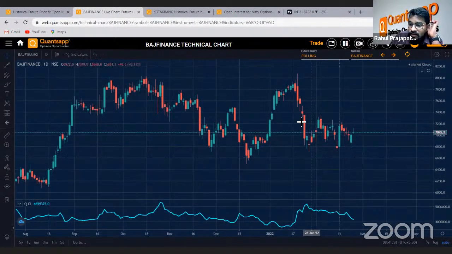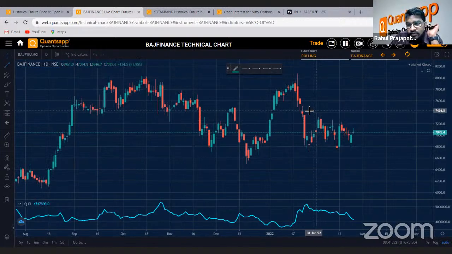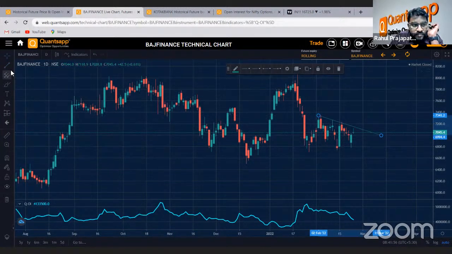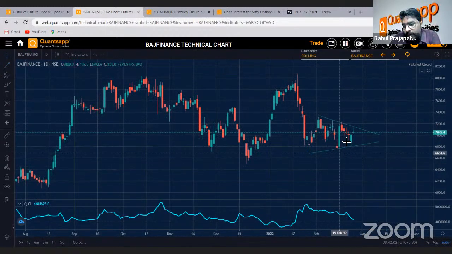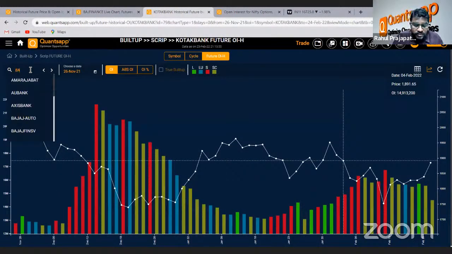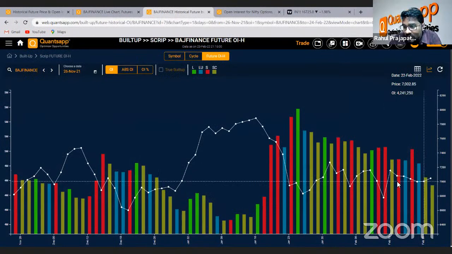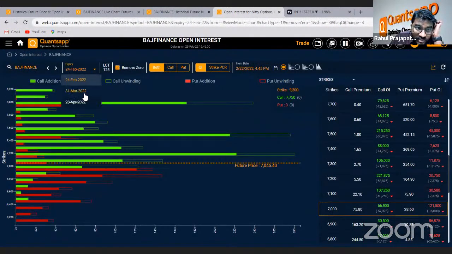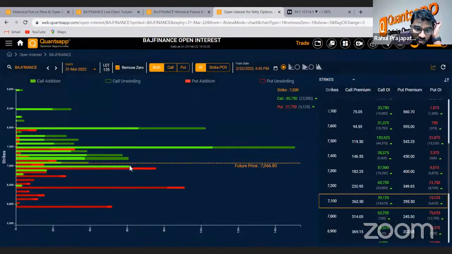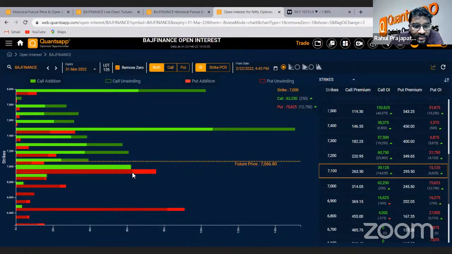Okay, so Bajaj Finance is consolidating in this range actually. If we see Bajaj Finance here, that's a short covering move. This is wholly a short covering move, and we can check the open interest here also. For next expiry, I would be going with March 1. Okay, so at the 7,000 call option, the put option shows a bit of addition. So if that breaks on the downside, we can create a short position in this stock. Bajaj Finance could be a short below this.